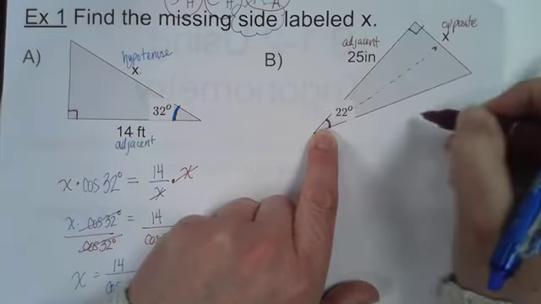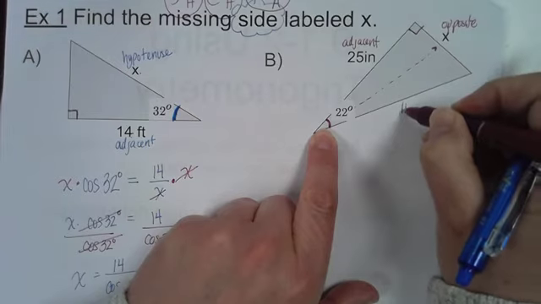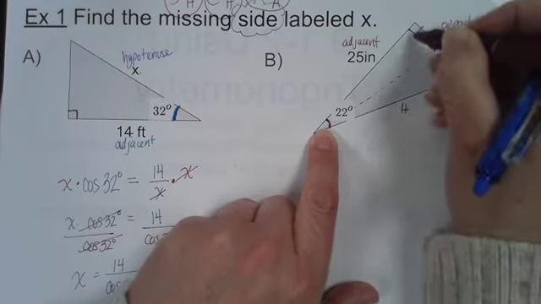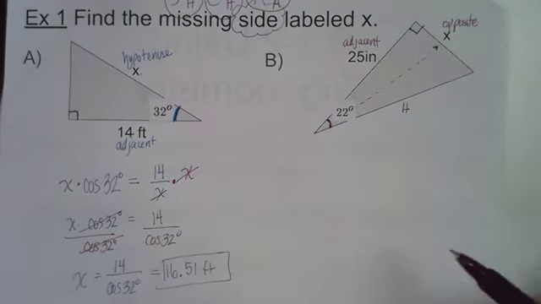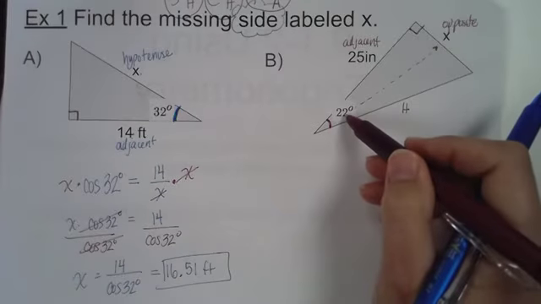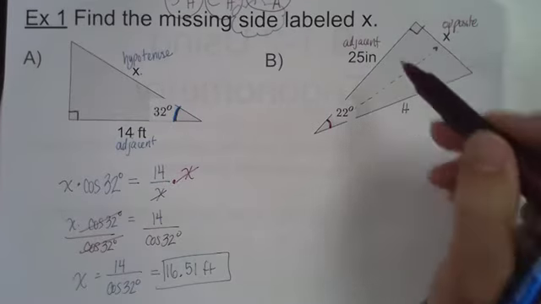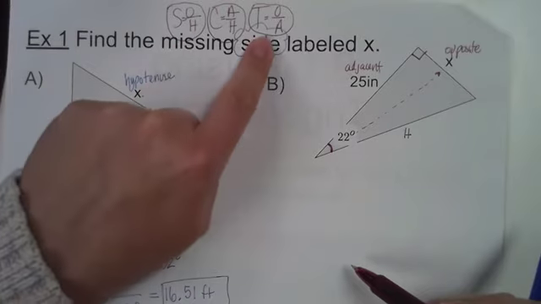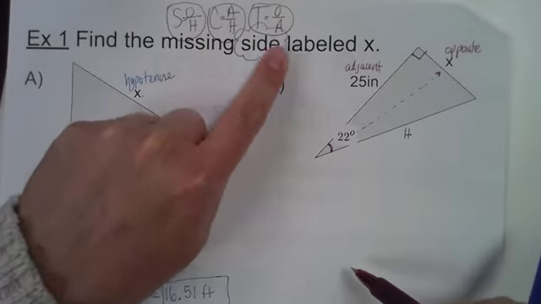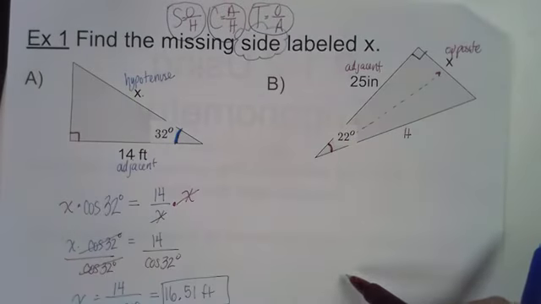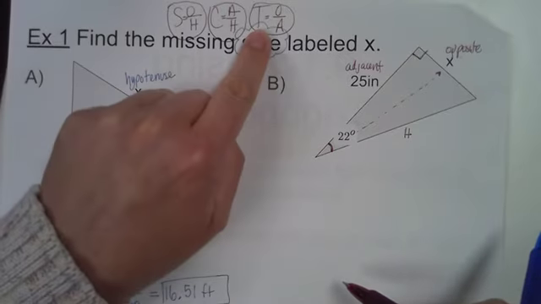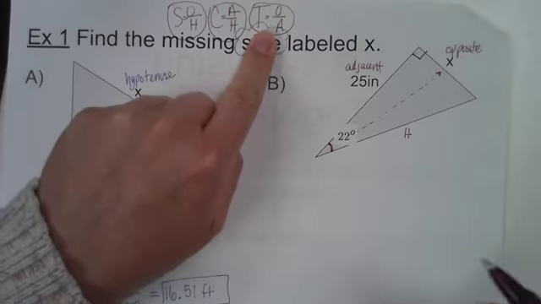And we know it's the adjacent because this one has to be the hypotenuse, opposite the right angle, okay? So we have a 22-degree angle, and we have the opposite side and the adjacent side. Looking at my SOHCAHTOA here, which one involves opposite and adjacent? Tangent, yeah. So we're going to use the tangent ratio.